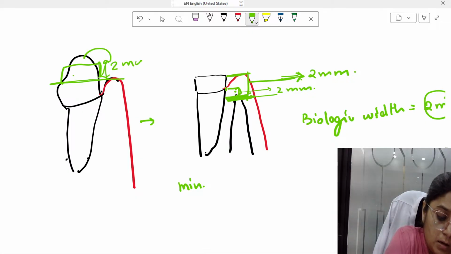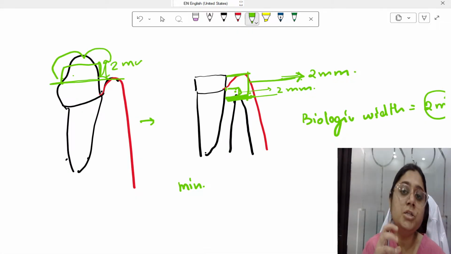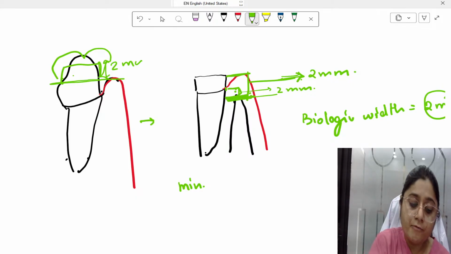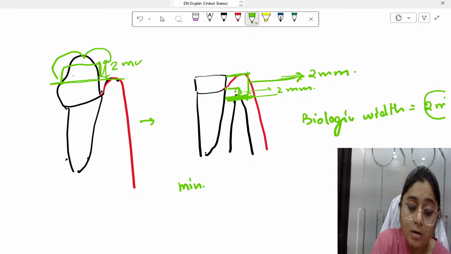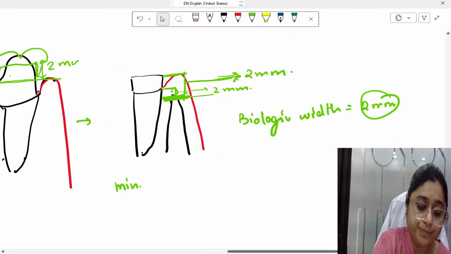I have to place the crown here. If that much height is not there, what will I do? Either I can do just gingivectomy. When will I do gingivectomy? When there is a sufficient amount of tissue present, if more than 3 or 4 mm of gingival tissue is above here. Understood?